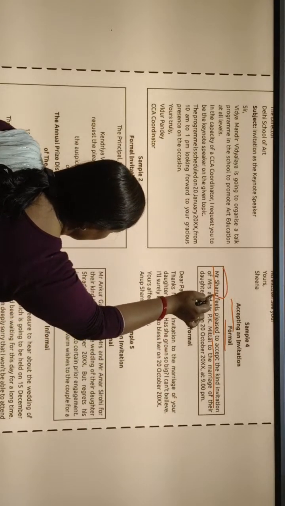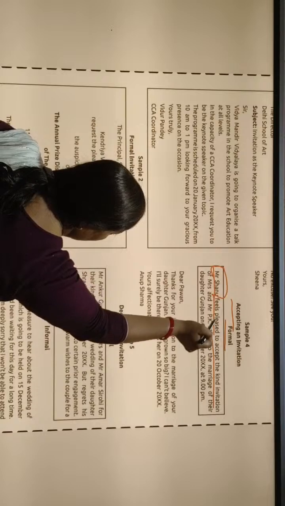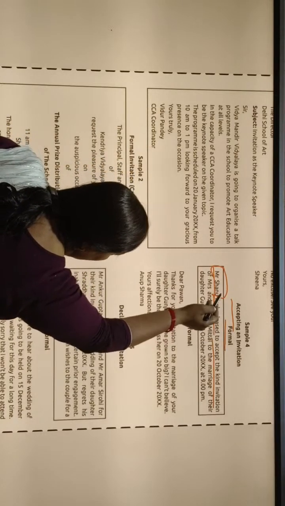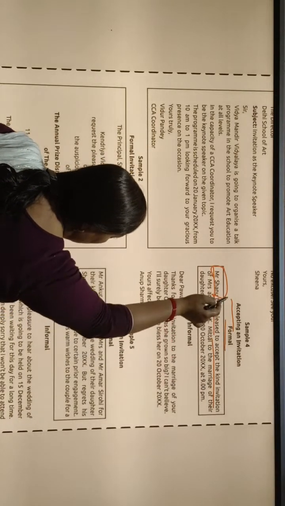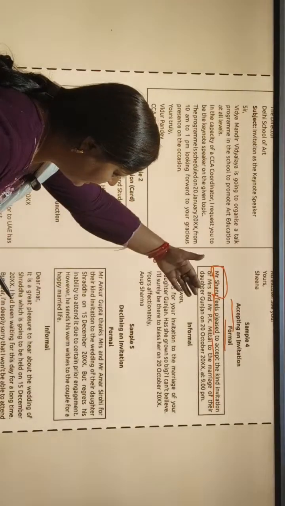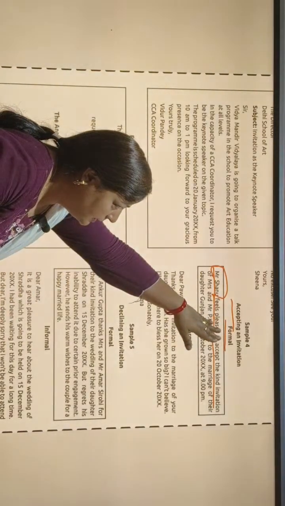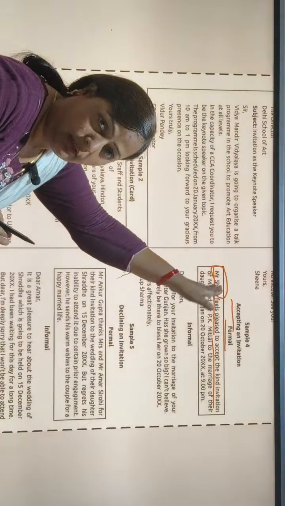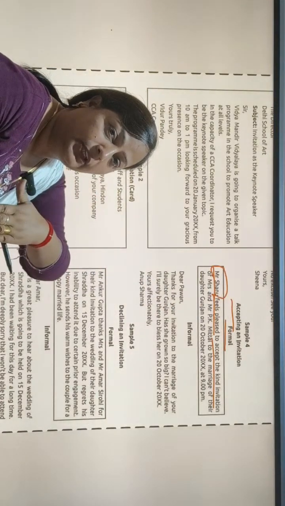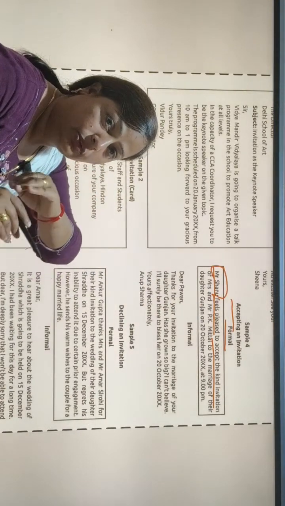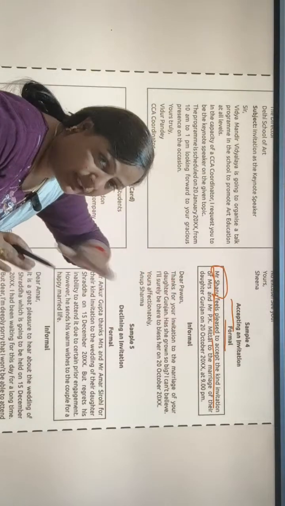Here she is not writing "I feel pleased to accept," because this is a formal invitation, and in a formal invitation we never use first or second person.